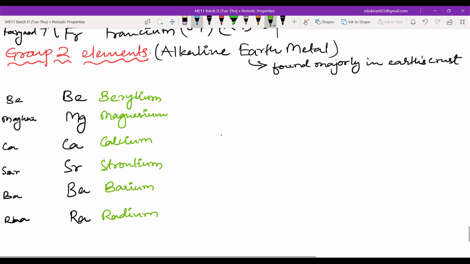After that, you will write the atomic number. The atomic number is 4, then 12. Just add 8 more, 20. After 20, add 18, 38. After 38, add 18 again, this will be 56. After 56, you have to add 32, this will be 88. So this is the atomic number. Then we can also write the electronic configuration. One more thing: this will be helium.